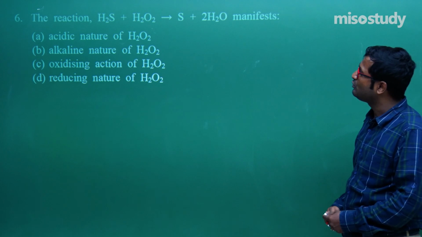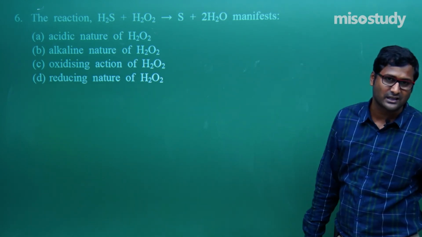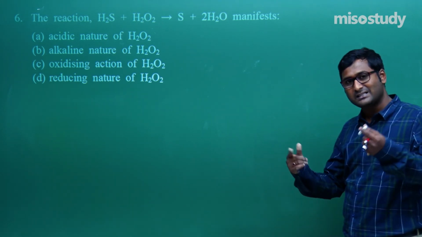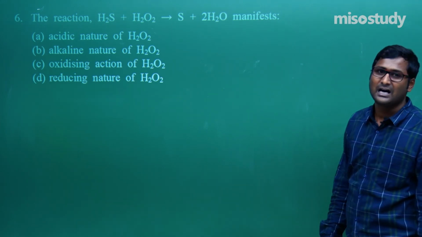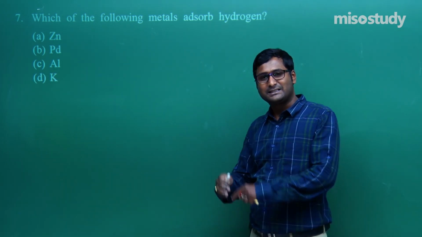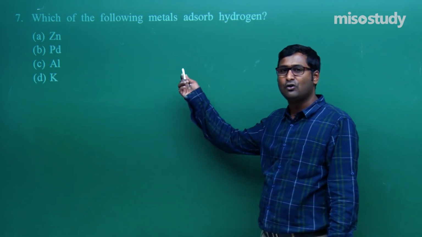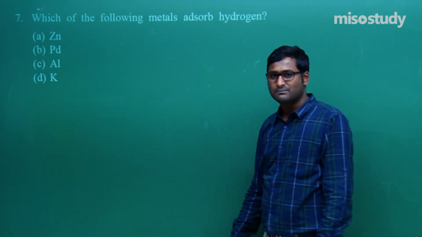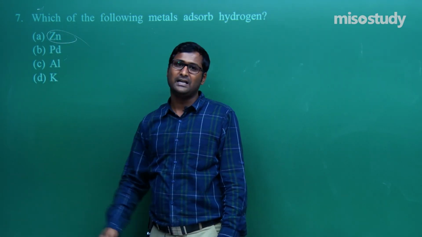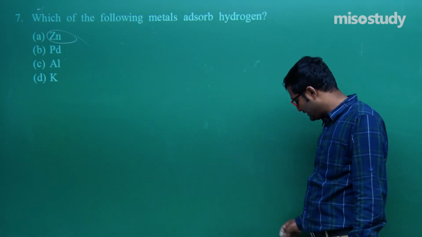In this reaction of H2O2, here is the decrement in the oxidation state. If there is a decrement in the oxidation state, then what will happen? This will behave as an oxidizing agent. If there is an increment, then it will behave as a reducing agent. Now let's move to adsorption. What will happen? Trapping of hydrogen in the interstitial sites of the metal. As we know, zinc has completely filled d orbital. In case of Pd, there is a possibility of trapping. So the best one is Pd, hydrogen in palladium.